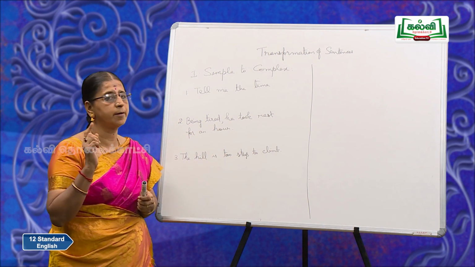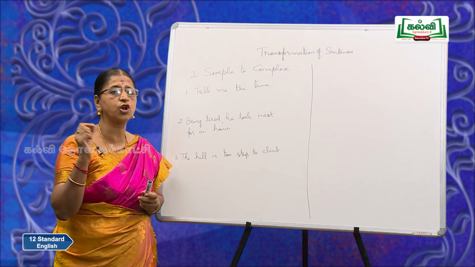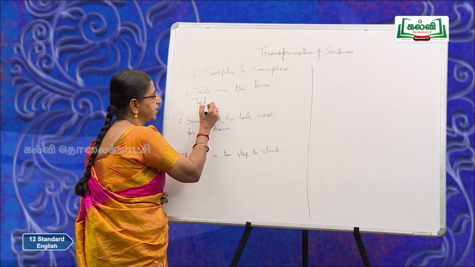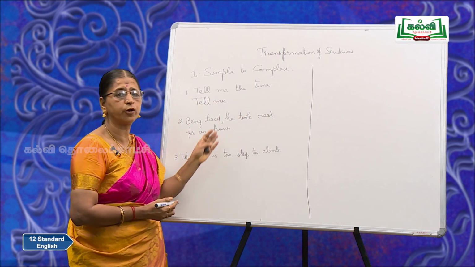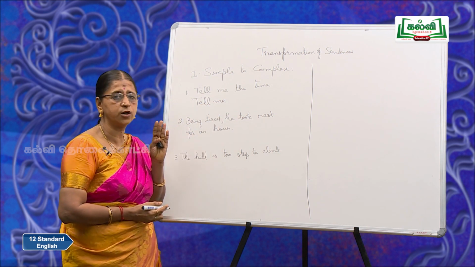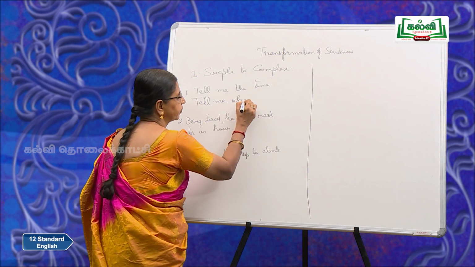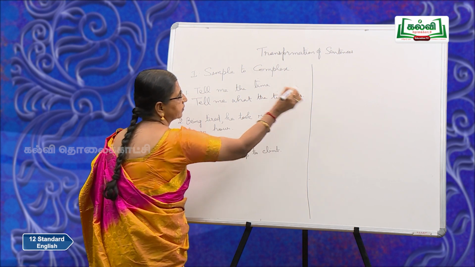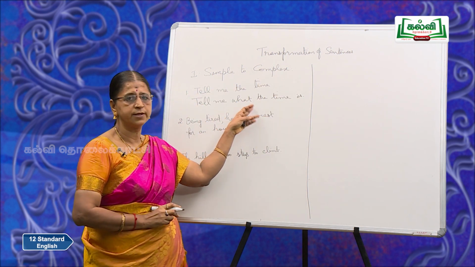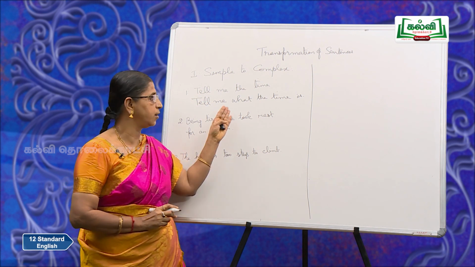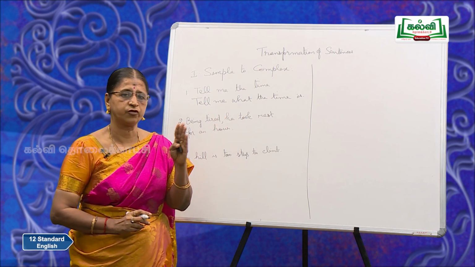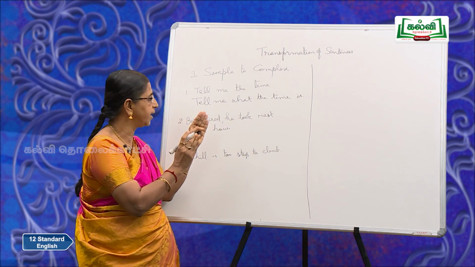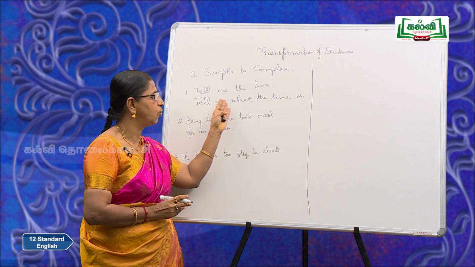How do you do it? Remember I gave you a list of clues as clause markers. So you select any word from there. So tell me. Now what would be appropriate here? I would select the word what. So tell me what the time is. Now is it clear to you? Suppose it is an independent question, I would ask you what is the time. So there the structure is totally different. But here what do I do? I combine that with this part. Tell me what the time is.